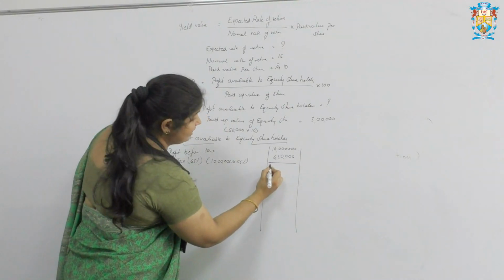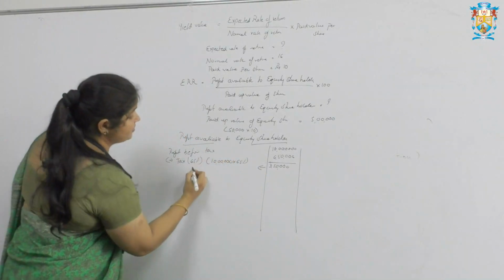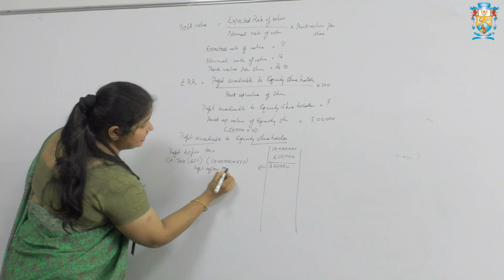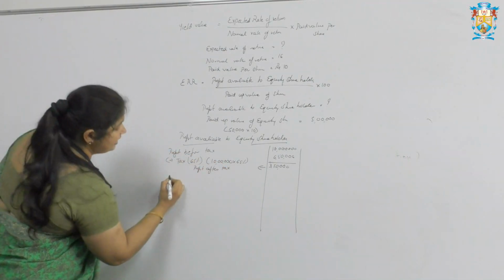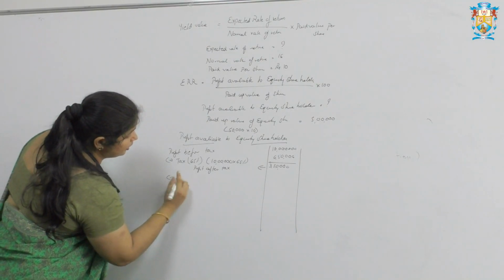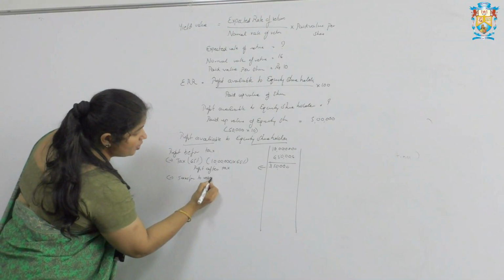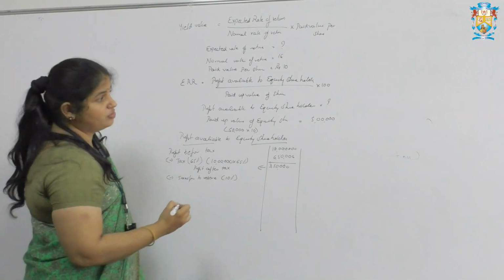Now the remaining answer is 3,50,000. So this 3,50,000 is considered as profit after tax. After deducting the tax, the value remaining is 3,50,000. Next, whatever profit remains, we are going to transfer some of it to reserve. What percentage are we going to transfer? We are going to transfer 10% of the profit.